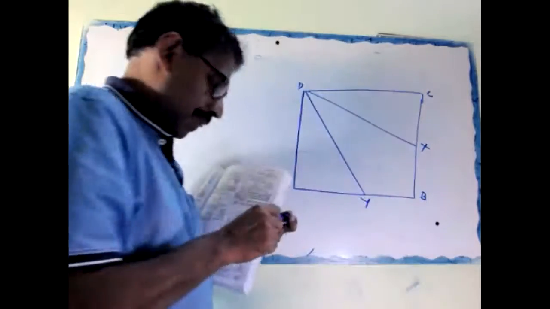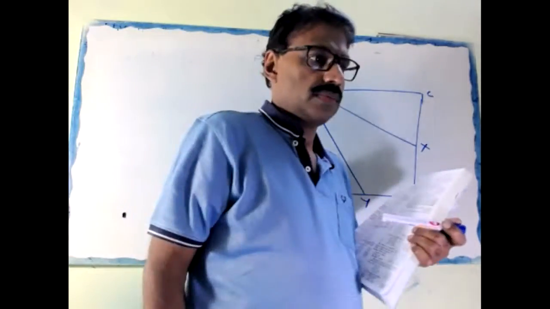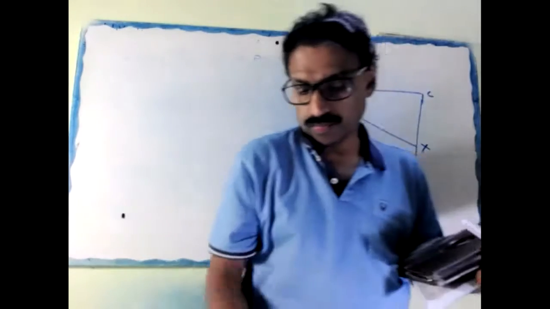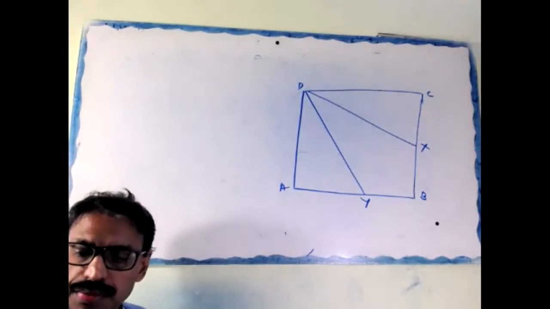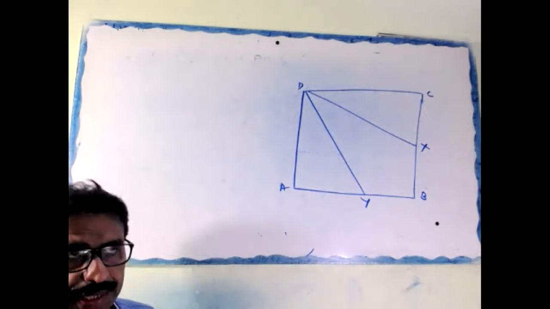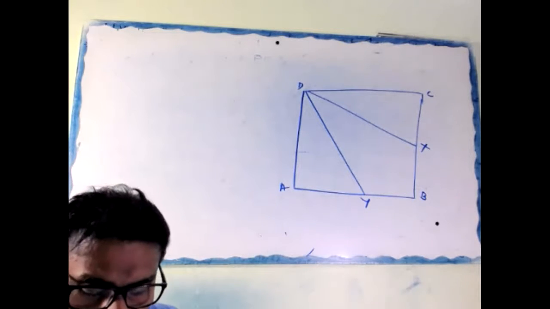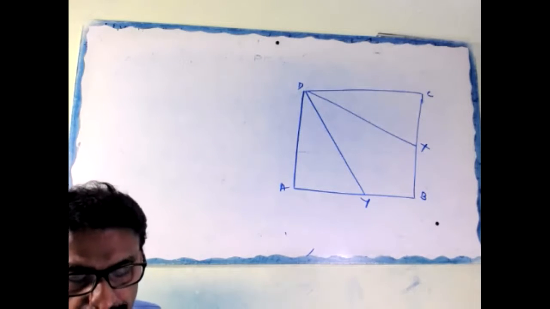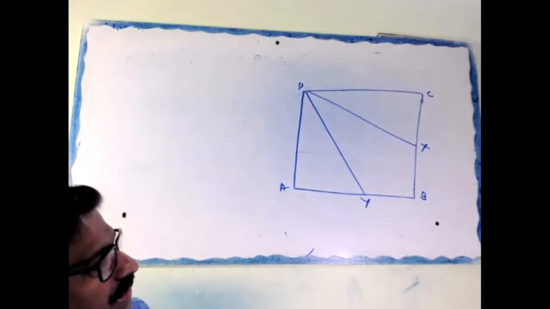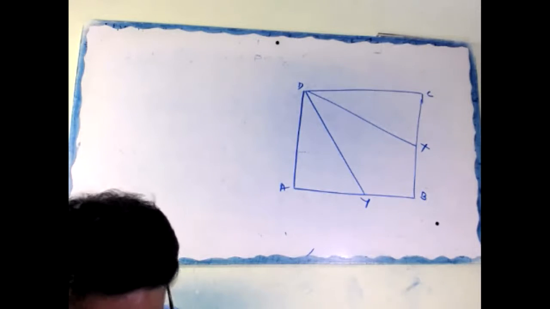Okay, you try it. Try this one. Listen, I'll read the question again. ABCD is a square. BX equal to BY. Prove that triangle DCX is congruent to DAY.